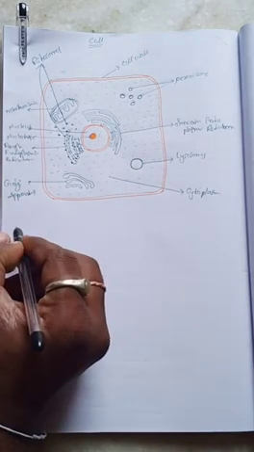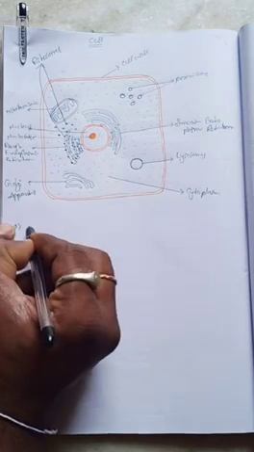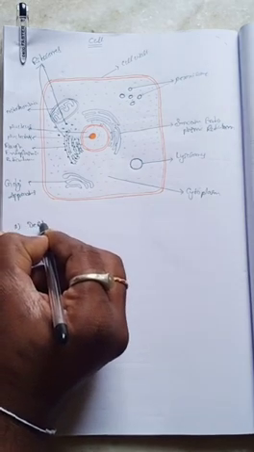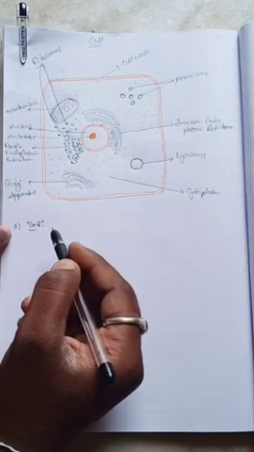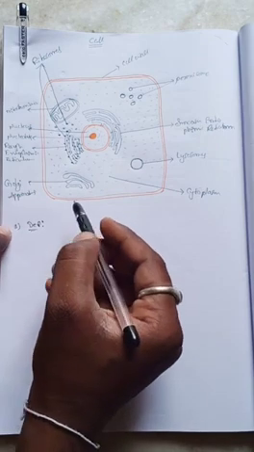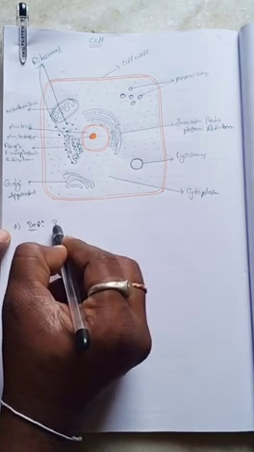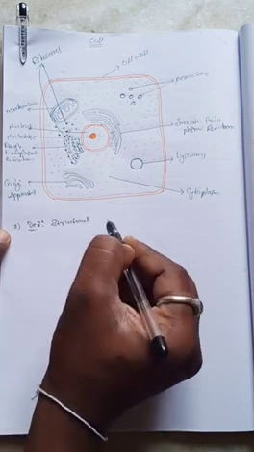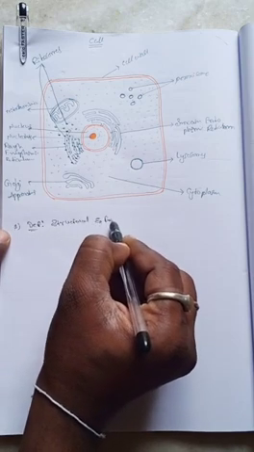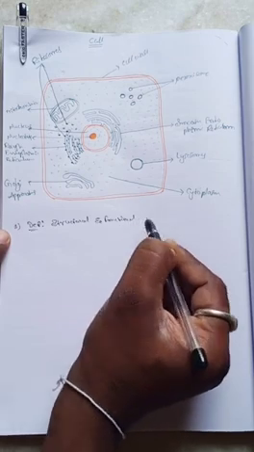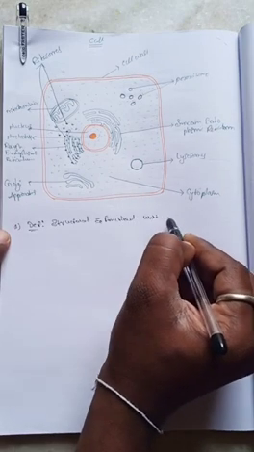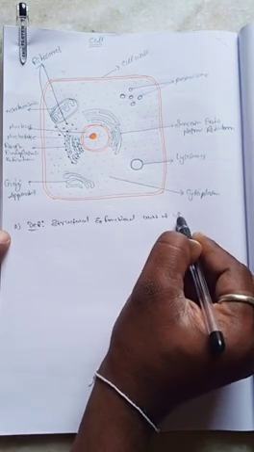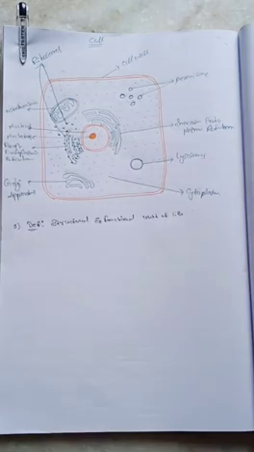First one, the cell. What is the cell definition? The cell is defined as a structural and functional unit of life. So what is the cell? The cell is defined as a structural and functional unit of life.